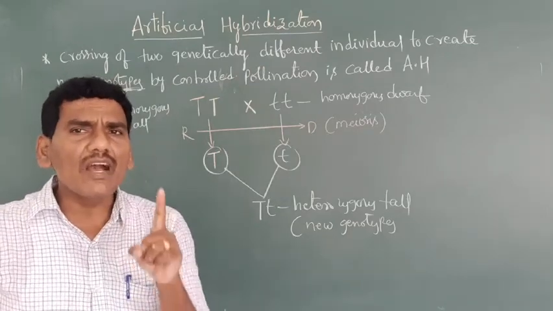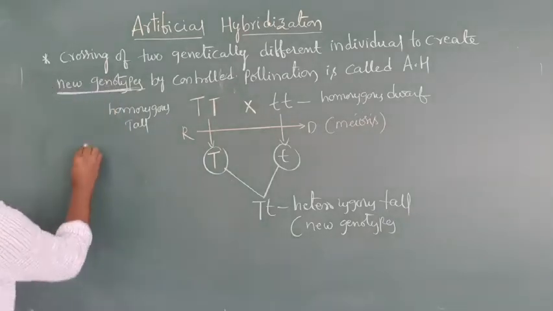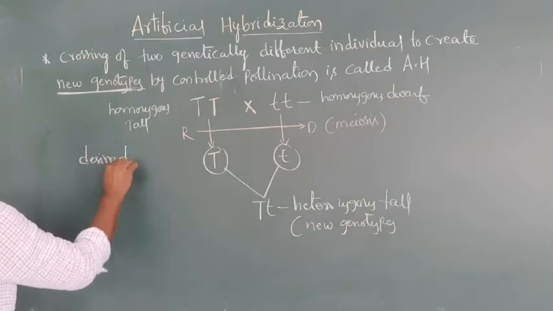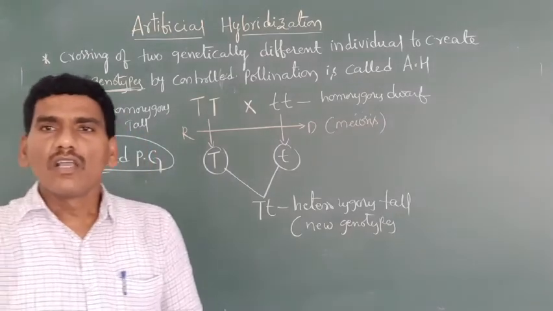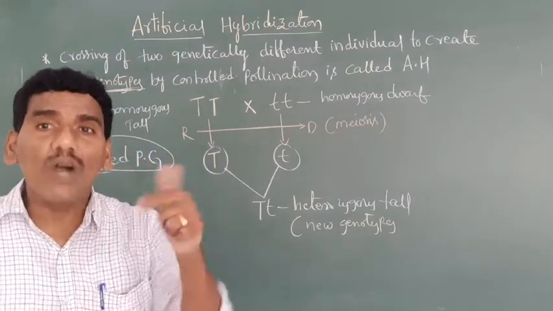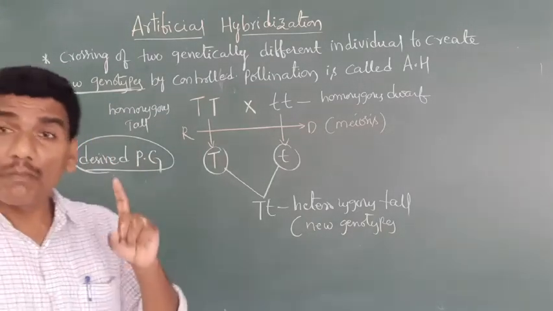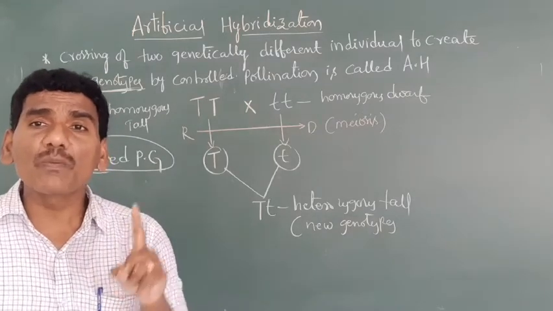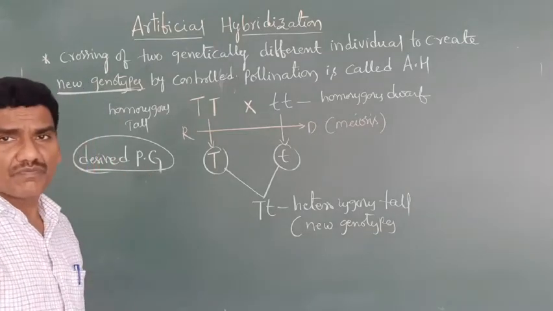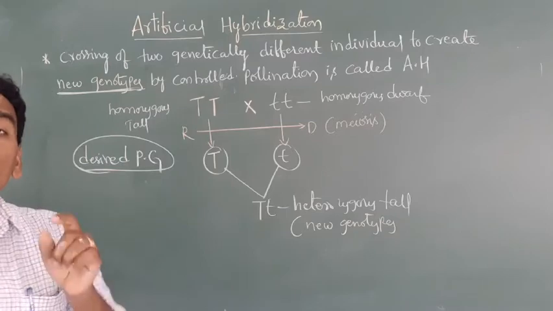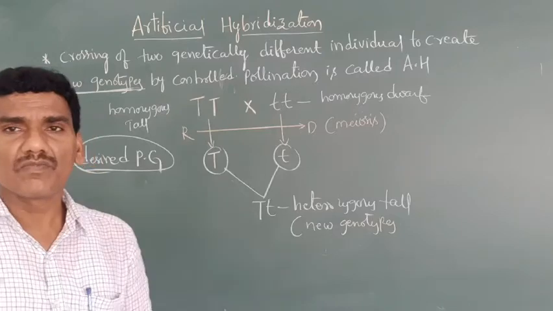For artificial hybridization, compulsorily the desired pollen grains are used. Here, which type of characters do we want? The characters present in the desired pollen grain. For artificial hybridization, desired pollen grains are used for pollination.